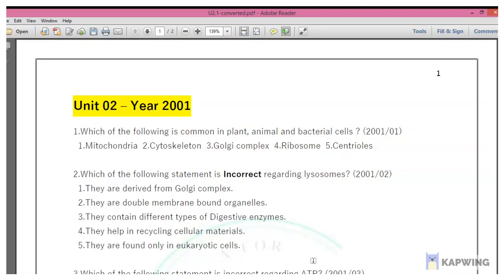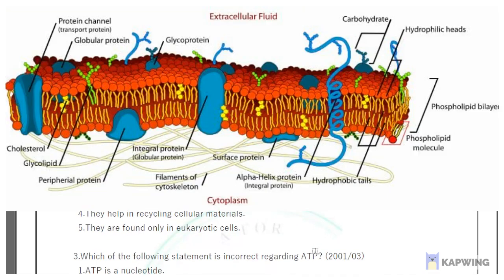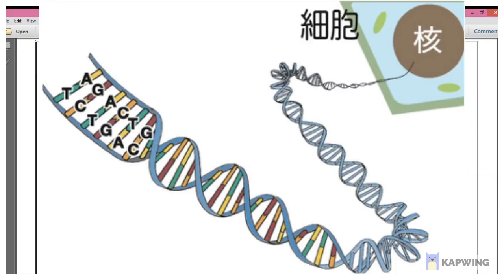I'm going to repeat, these four components are compulsory to any kind of cell, even if it's eukaryotic or prokaryotic.